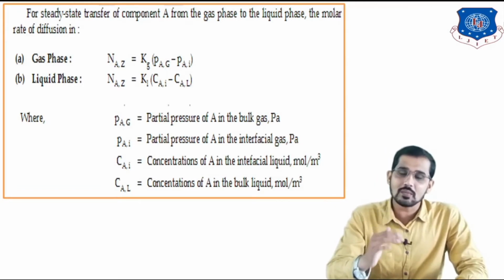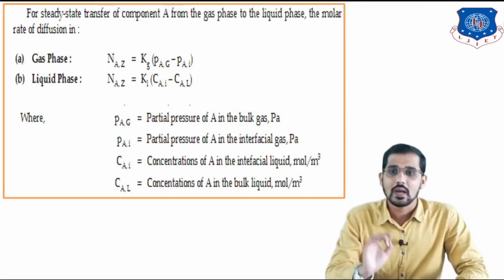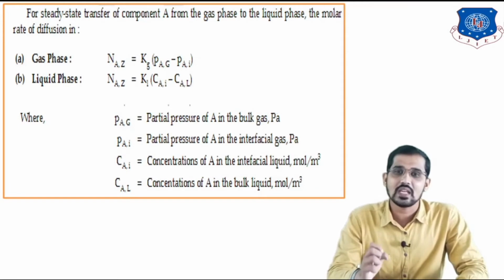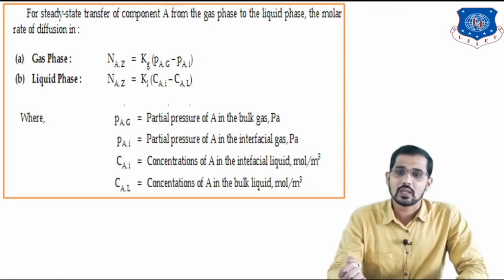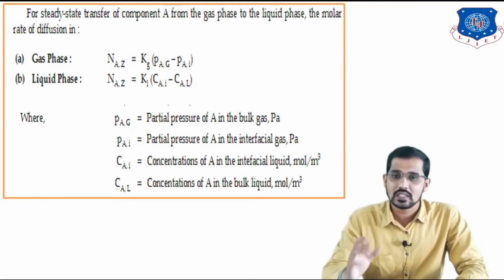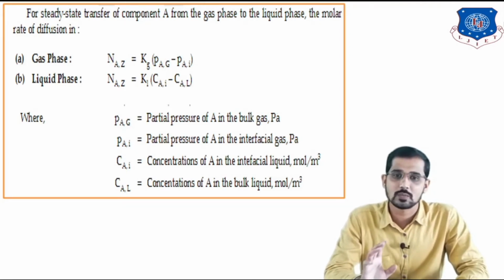So what are the terms involved in all these relations? On the screen, PAG is the partial pressure of component A in the bulk phase of the gas. PAI is the partial pressure of component A at the interfacial area of the gas. CAI is the concentration of component A in the interfacial liquid. And CAL, I am repeating, is the concentration of A in the bulk liquid, represented in moles per meter cube.